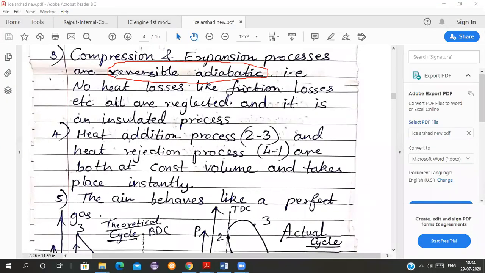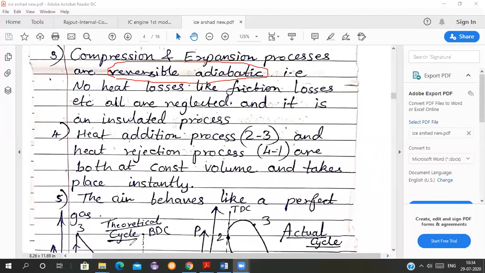So in actual practice, there is no such reversible adiabatic system present in your actual cycle. The system is exchanging heat with its surroundings. All of you agree with me? In the actual cycle, the system is exchanging heat with the surroundings. Can anyone tell me where it is exchanging heat with the surroundings? Yes, at least in the power stroke, where the heat is exchanged with the surroundings.